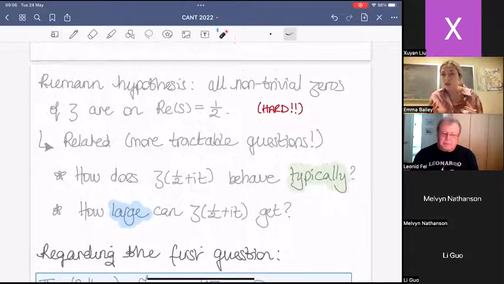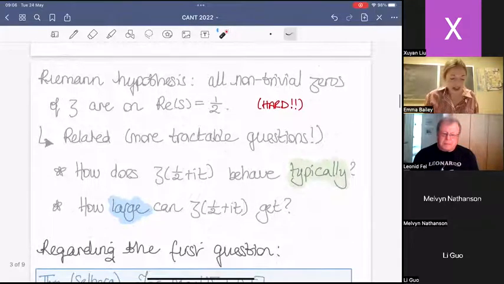How does the Riemann zeta function behave typically? If you were to select a typical point on this line, so say pick some t that is somehow typical, how big is zeta, what's its typical size, would be a natural question you might want to understand. And then at the other end of this spectrum, you could ask about atypical values, extreme values, very large values of the Riemann zeta function. It turns out this is very related, but certainly a different question. So typical values versus very large values. These are other things we might want to understand.